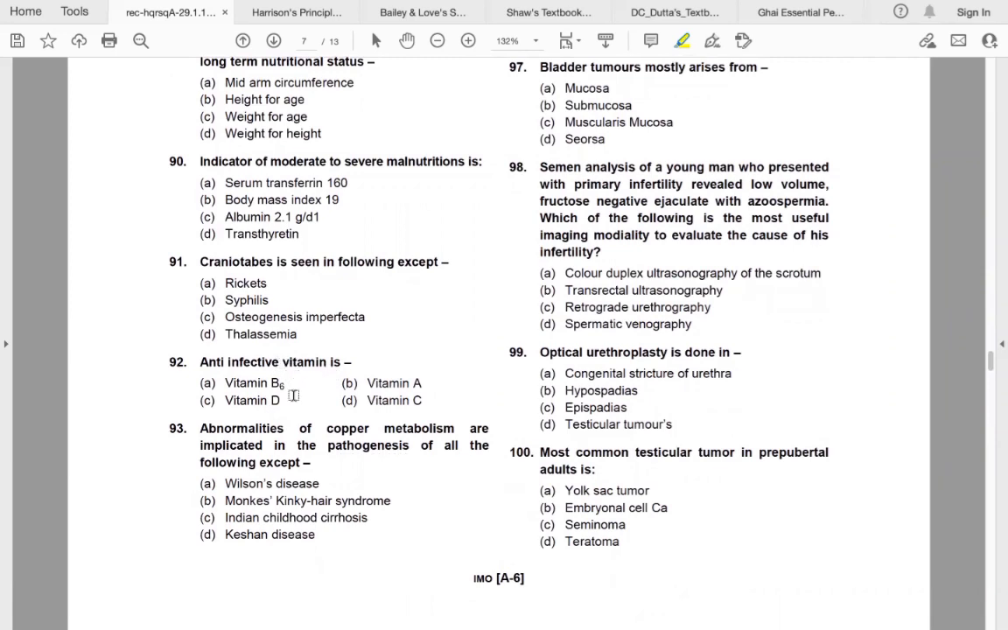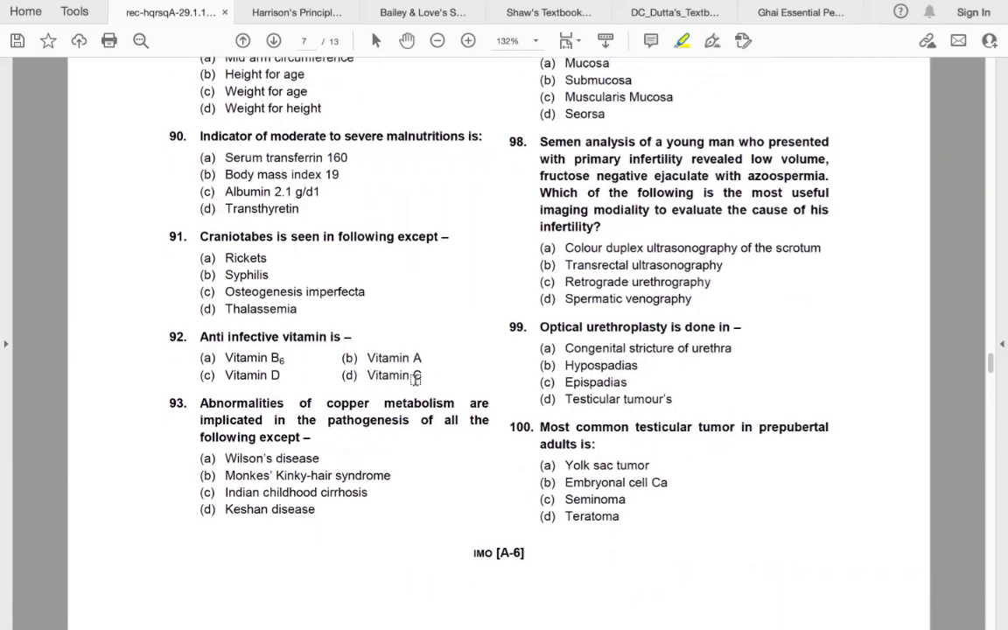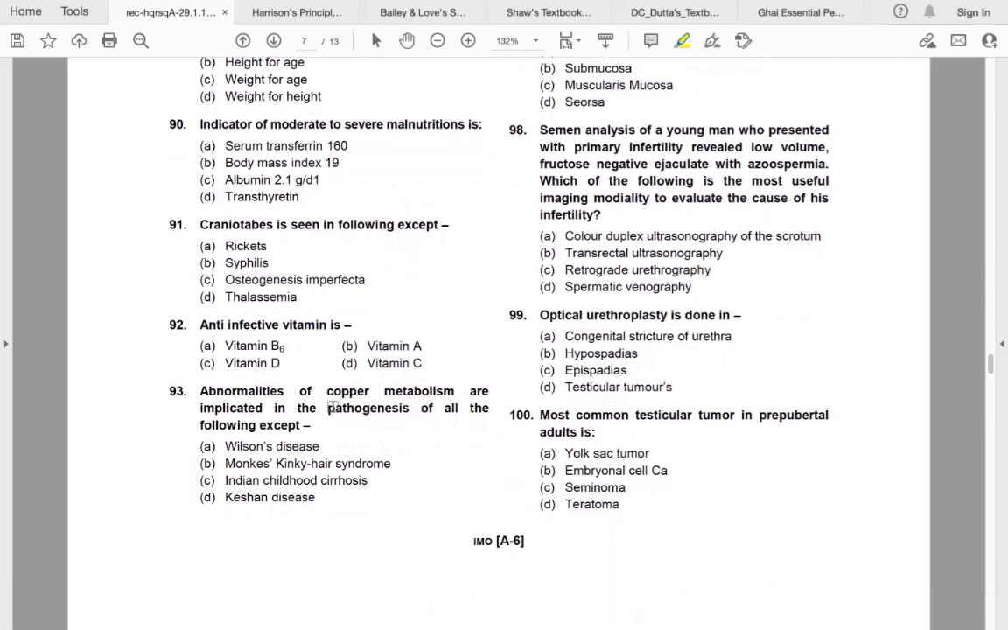Anti-infective vitamin is vitamin A. Abnormalities of copper metabolism are implicated in the pathogenesis of all of the following except. So answer is Gaucher disease.